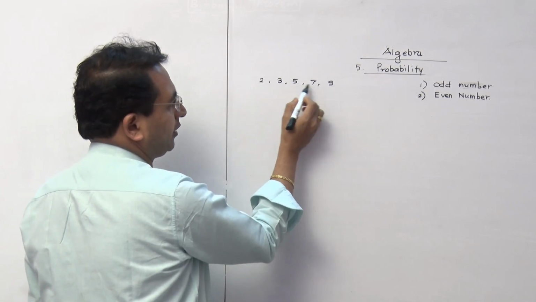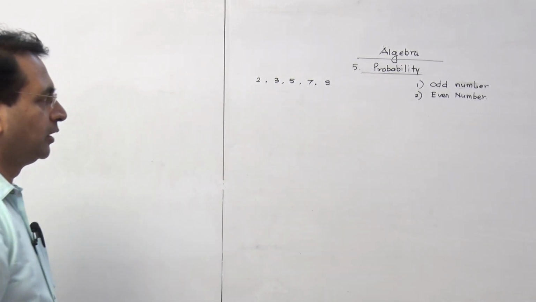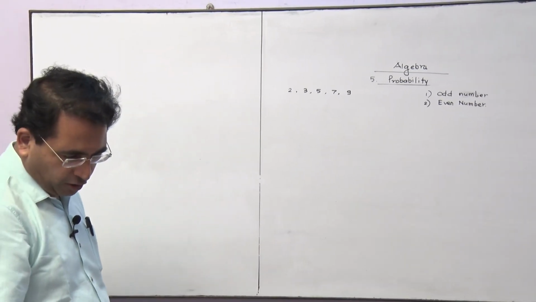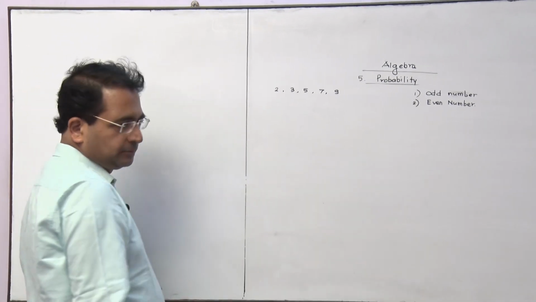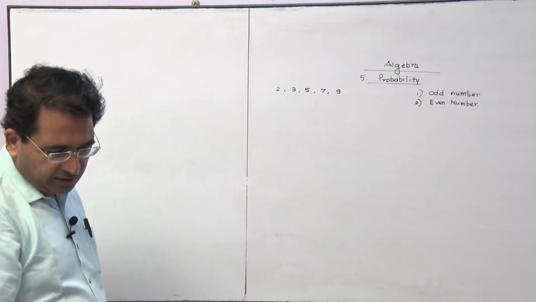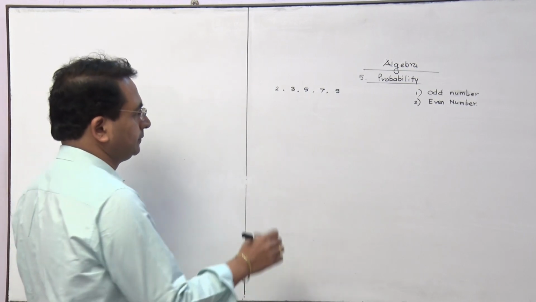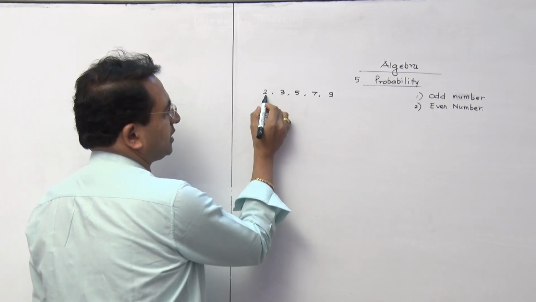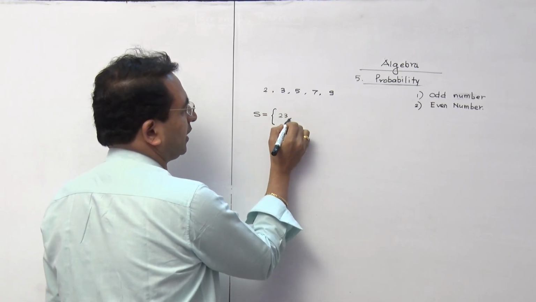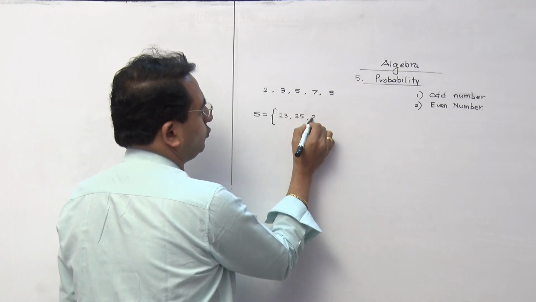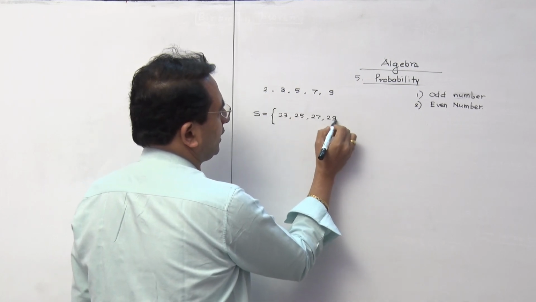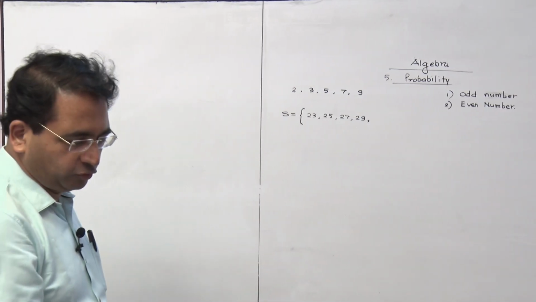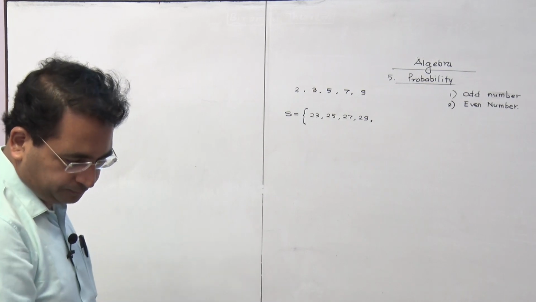There are 5 numbers given. It is 2, 3, 5, 7, 9. And you are supposed to form a 2-digit number out of this, without repetition, they are saying. So the sample space we can write like this. It is 23, then 25, 27 and 29. Now they have clearly mentioned that there is no repetition, so therefore 22 will not come.